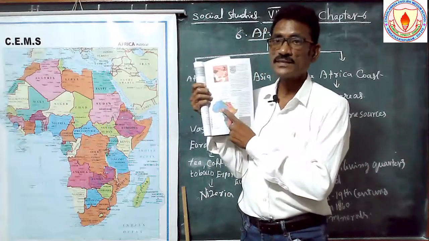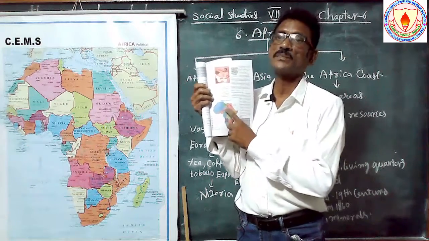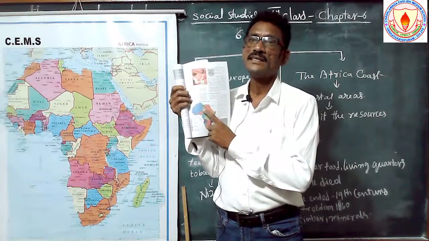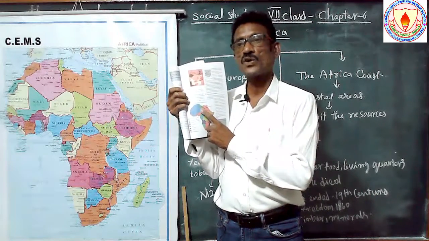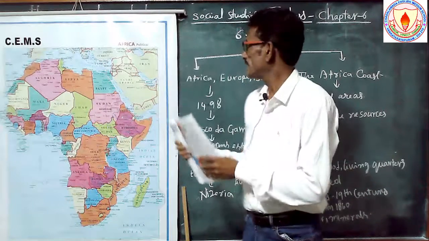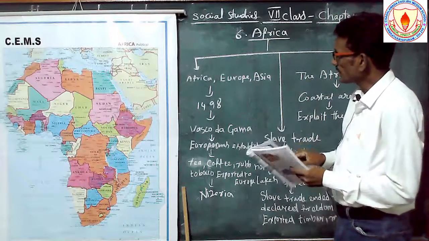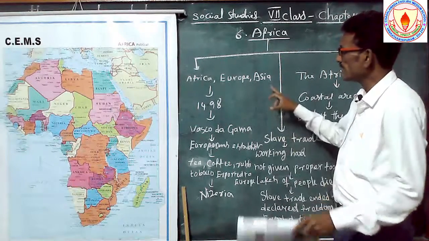See here, the blue color, what I said here, France. So this blue color area is controlled or colonized by France. And this topic is Africa and Europe and Asia.